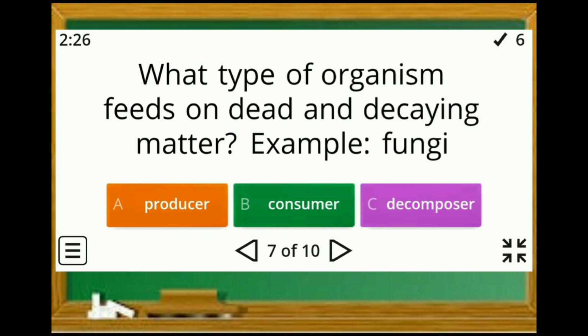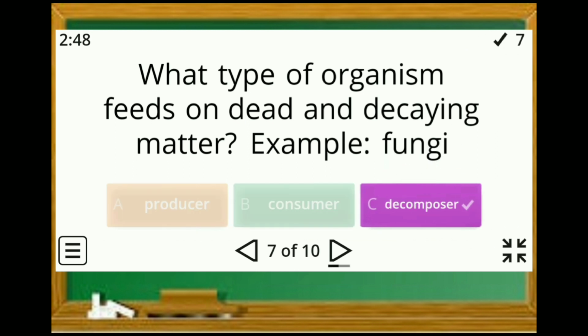What type of organism feeds on dead and decaying matter? Example, fungi. A. Producer, B. Consumer, or C. Decomposer? C is the correct answer.